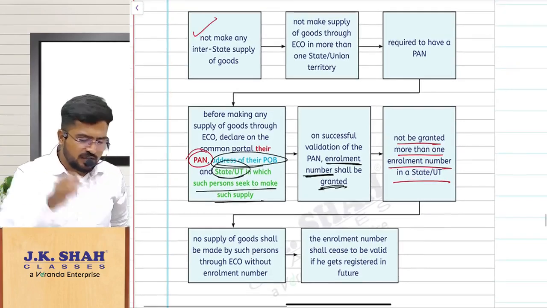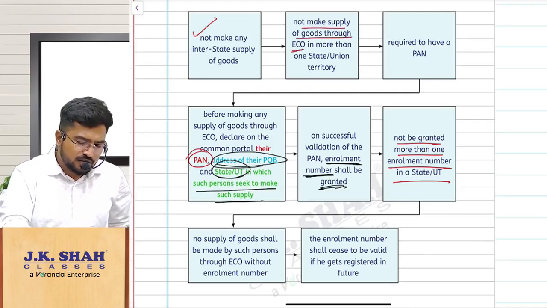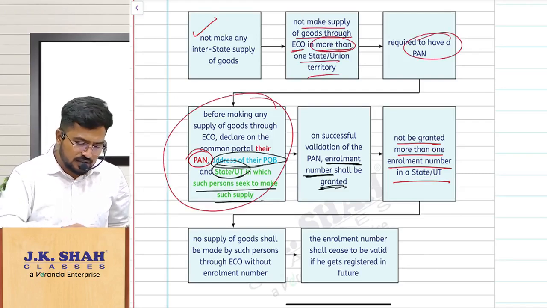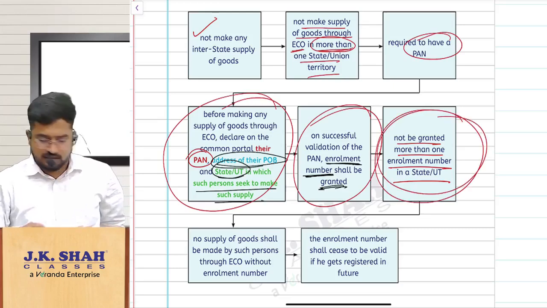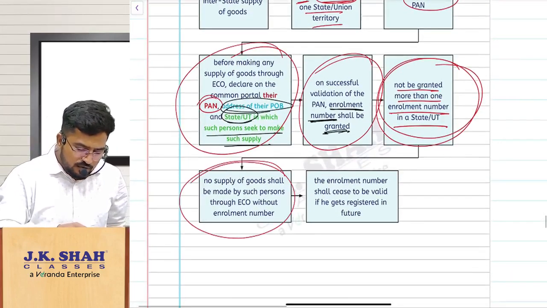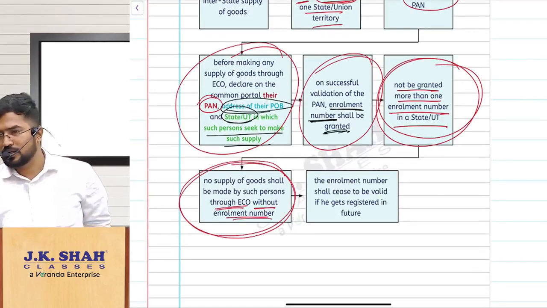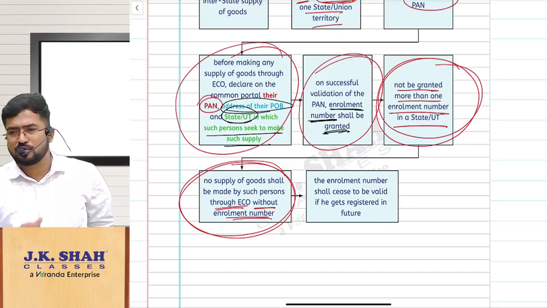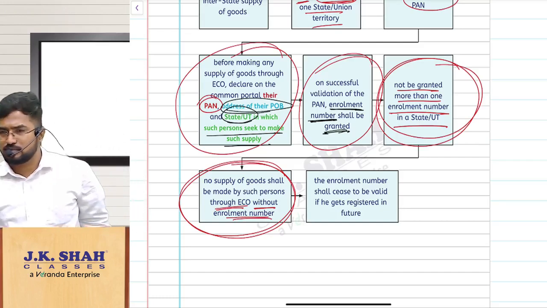Sir, first don't make any interstate supply, sir. Okay. And not make any supply of goods through e-commerce operator in more than one state or union territory. You should have a PAN and you should give all these details. You get the enrollment number. Don't get enrollment number in more than one state. And no supply of goods shall be made through e-commerce operator without that enrollment number. Simple. They are fixing this process for what? Making sure you are not making interstate supplies.